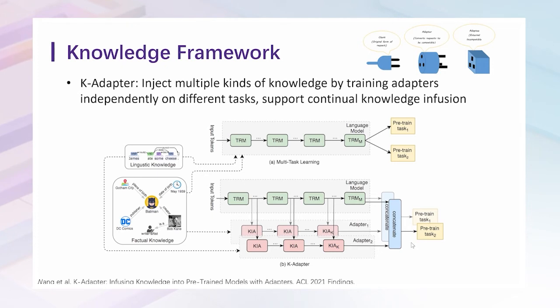For knowledge framework, K-Adapter injects multiple kinds of knowledge by training adapters independently on different pre-training tasks. Different from conventional multitask learning for knowledge integration, K-Adapter fixes the original pre-trained language models. For each new kind of knowledge, K-Adapter will initialize a new adapter network and concatenate the outputs of both the original pre-trained language models and adapters to make predictions.